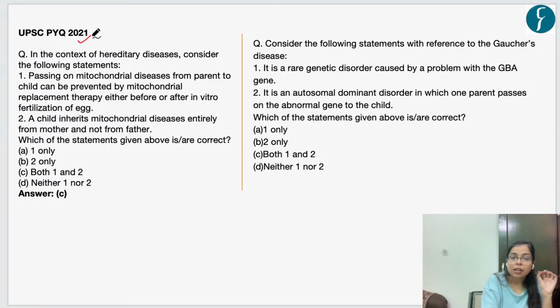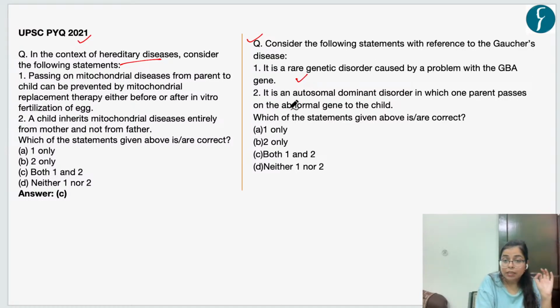Now these are some facts related to Gaucher disease. In the year 2021, UPSC asked a question related to hereditary diseases. Now let's solve this practice question, which says: consider the following statements with reference to Gaucher disease. Statement 1: It is a rare genetic disorder caused by a problem with the GBA gene. This is a correct statement, as this genetic disorder is caused due to mutation of the GBA gene.